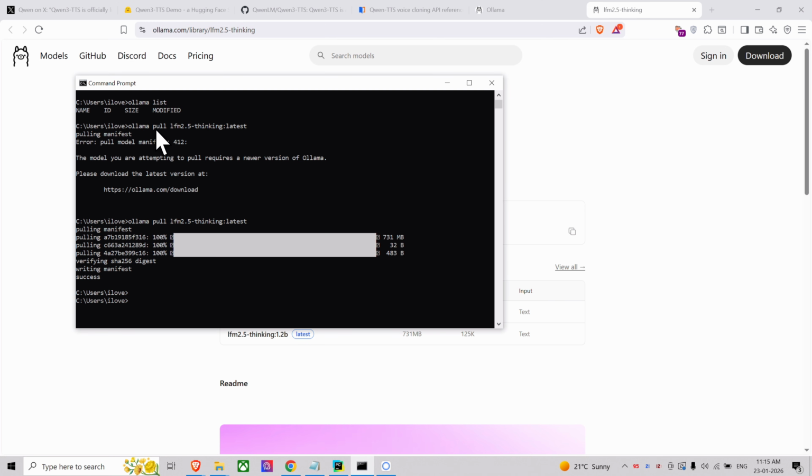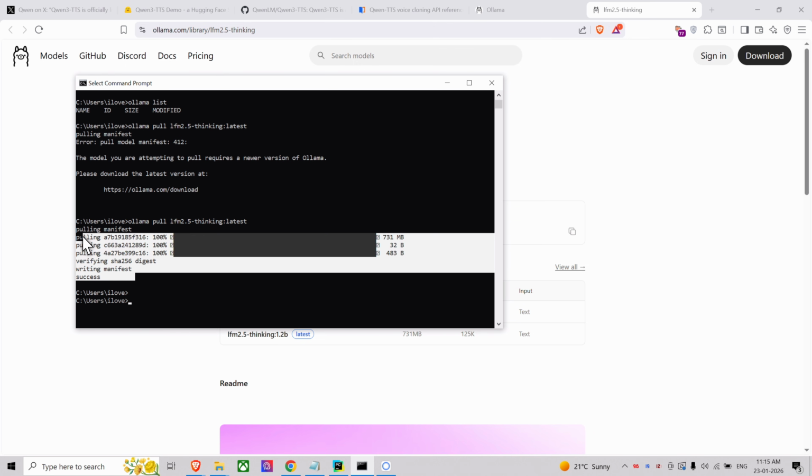I have already pulled it. The first time I tried to pull it, I didn't have anything; I had removed all my models in local. I got an error because the model you're attempting to pull requires a newer version of Ollama. So I updated the version, and then I pulled it. Yeah, it's a success.